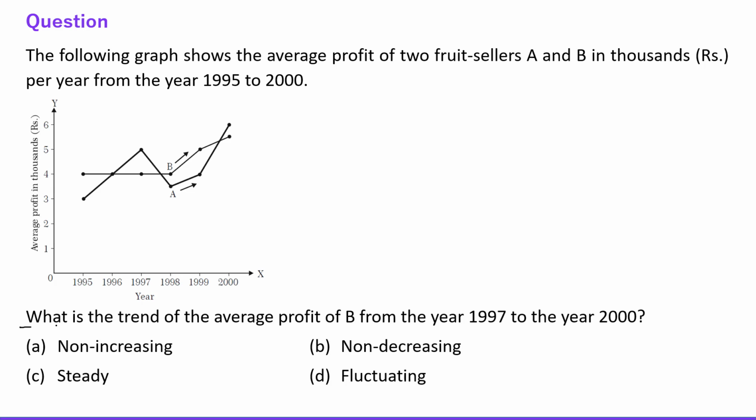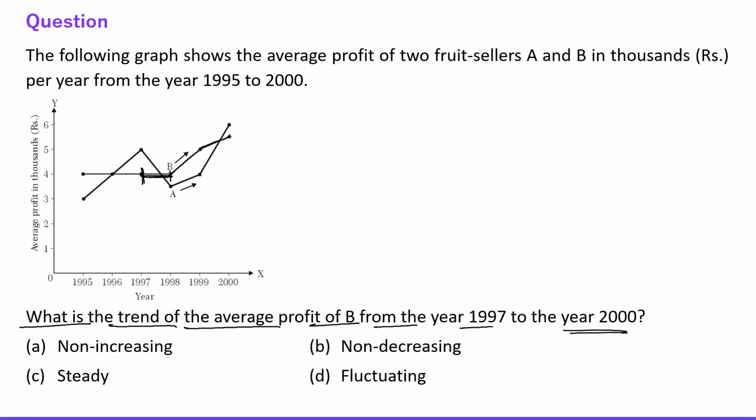The next question says, what is the trend of the average profit of B from the year 97 to the year 2000? Okay, so we need to look at the profit of B, right? In 97 the profit of B is 4 and in 98 the profit of B is also 4. So this is constant, right? And then the profit is increasing year by year, right?